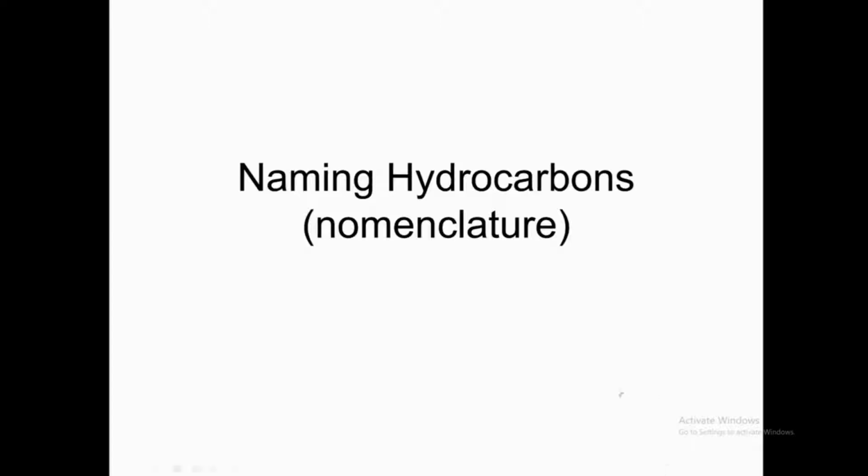Hydrocarbon means they are all made up of carbon and hydrogen. So hydrocarbon means they are made up of C and H. That's why they are called hydrocarbons. And there are three types of hydrocarbons in organic chemistry. One is alkane, which contains a single bond, and it is sp3 hybridized in nature.